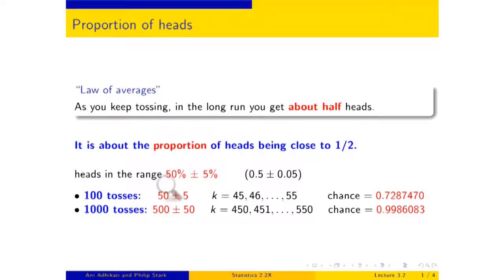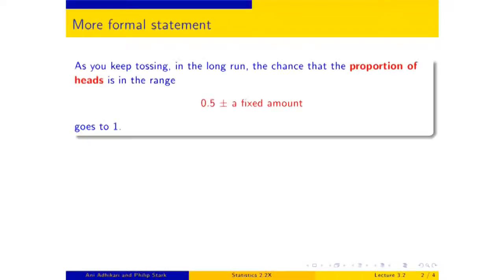A percent of heads in the range half plus or minus a fixed amount. Increase the number of tosses. The chance goes up and up and up, and it's going to go to 1. And that is now beginning to formalize the law of averages. So as you keep tossing, in the long run, the chance that the proportion of heads is in the range, the probability of heads plus or minus a fixed amount, so a fixed error in the proportion, that chance goes to 1. And you can take this fixed error to be as small as you want.